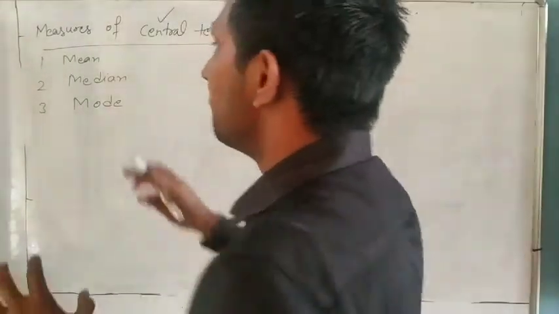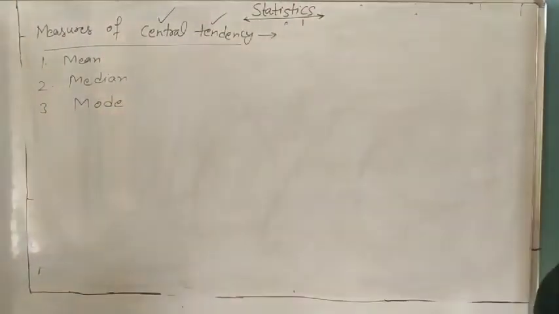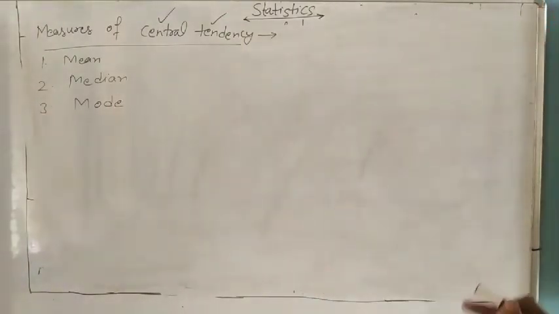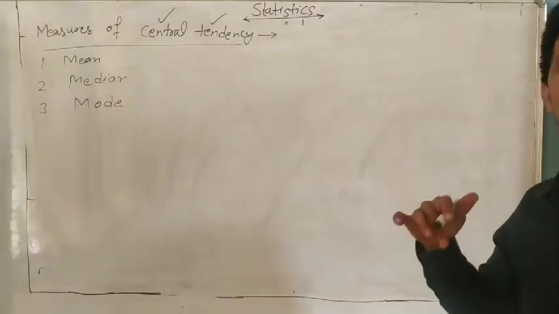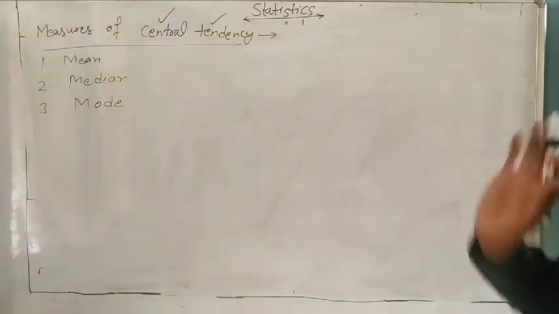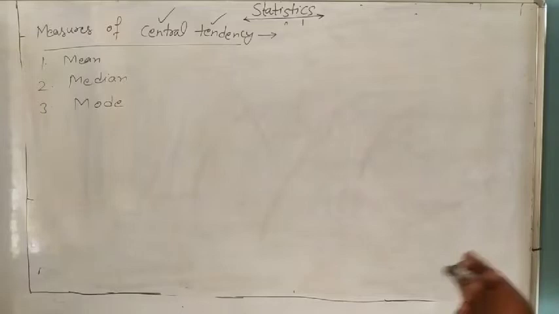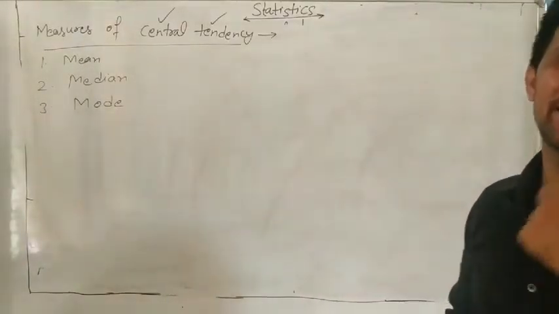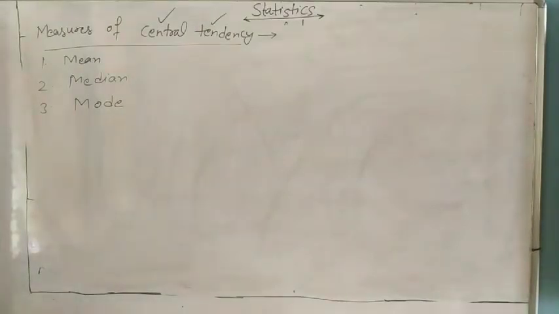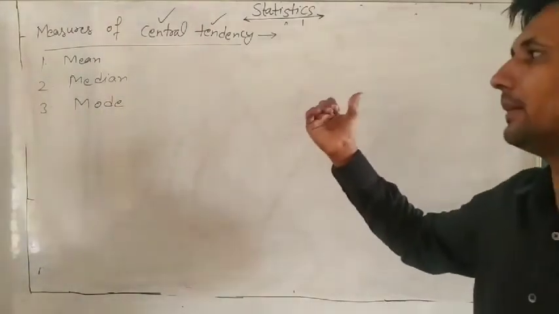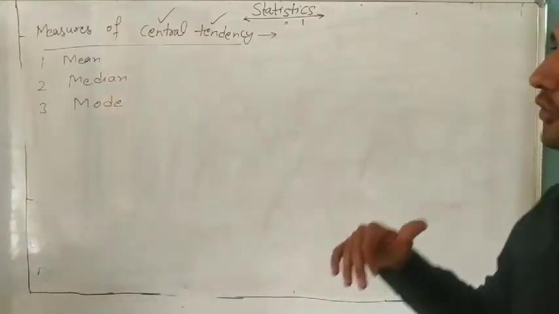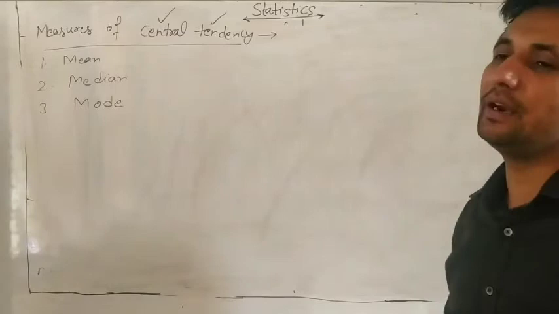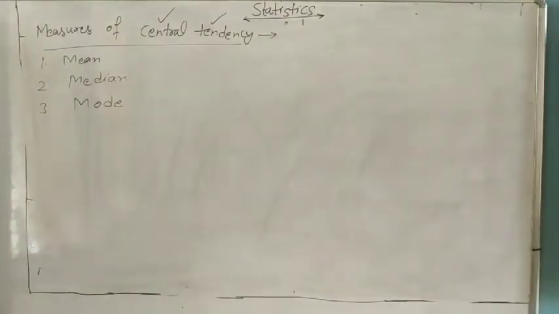So first mean, median and mode. Now this year it is not in our syllabus, but these are very important because we will discuss them again. Here we will discuss only ungrouped data. Everyone knows what is grouped and ungrouped. In 10th class it is for the grouped data. I think you should know what is the mean, what is median and what is the mode. So it is very important also.